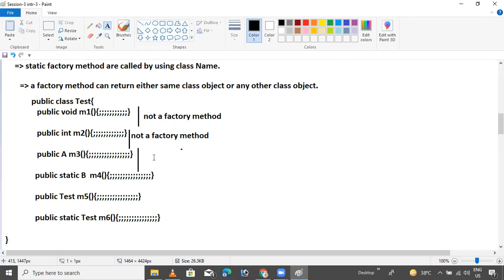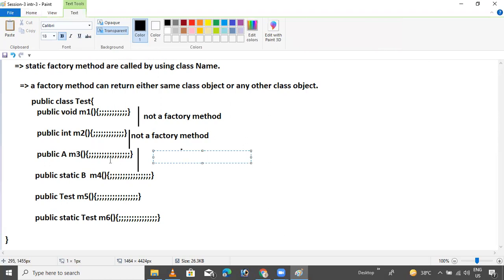And tell me, is this the factory method or not? Tell me anyway. Instance, I will tell you. This is the instance factory method. Why are we not using the static keyword? Okay, this is the instance factory method.